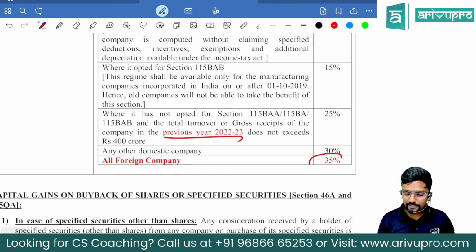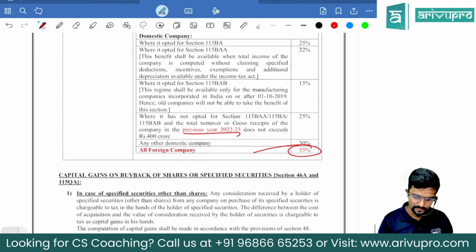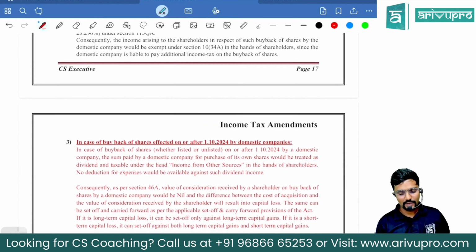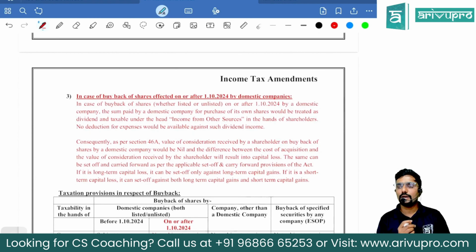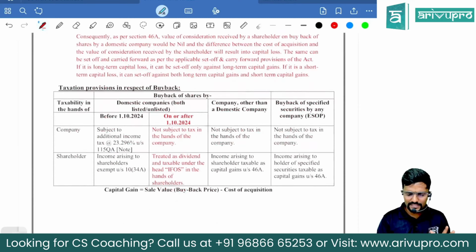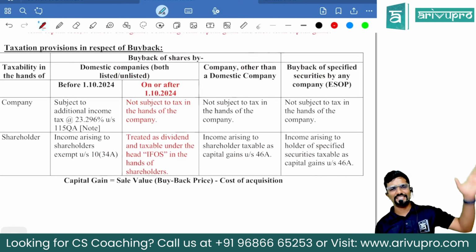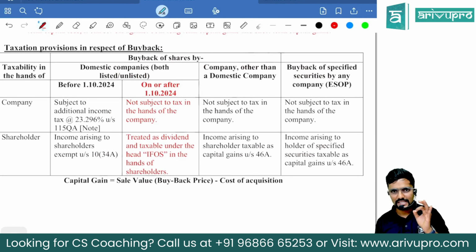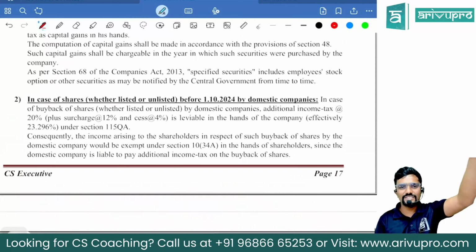Then for a foreign company, the tax rate is now 35%, guys. Okay. Now coming to buyback. We covered deemed dividend, but buyback is covered here. Guys, simplified. I have just given a table. That is better than reading all the stories. Listen here. The new story I will read. The old story you already know.